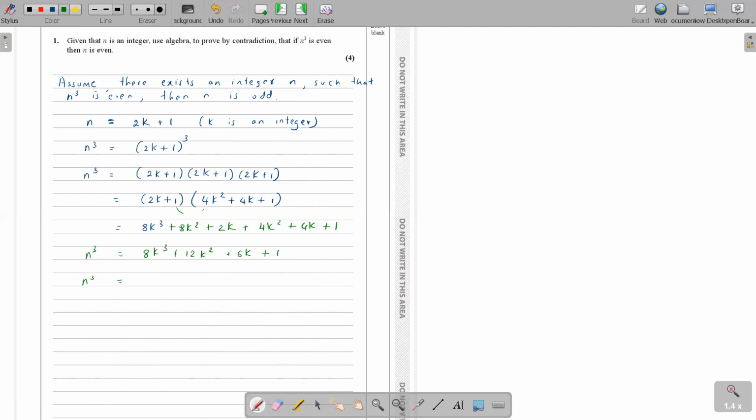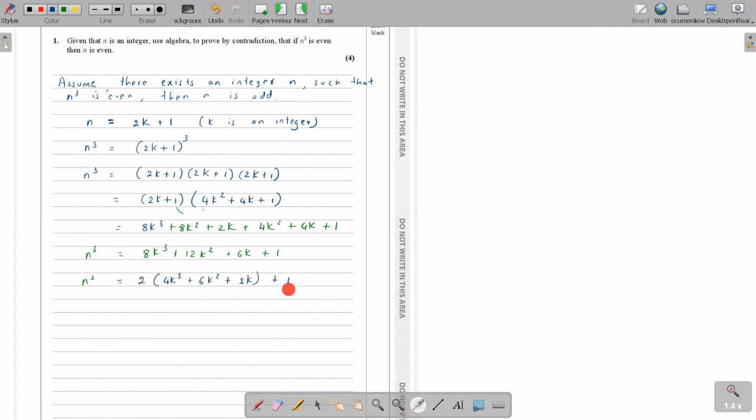The first three terms are even numbers. From the first three, you can take a 2 out: 2 times 4k cube, 6k square, and 3k. Take the 2 out and show it. And there's an extra 1. So definitely when you have a multiplication of 2, this is definitely even.